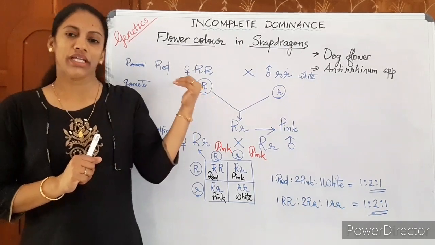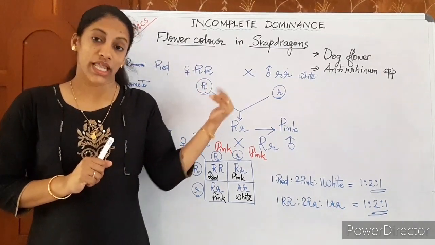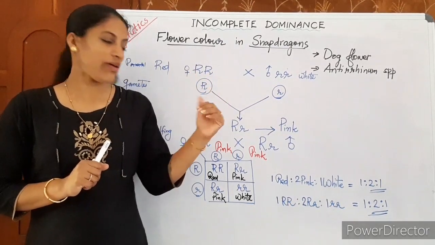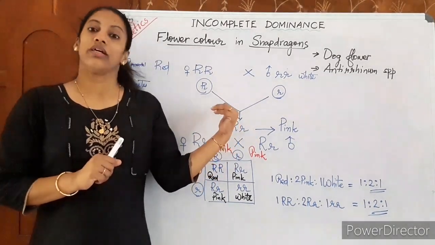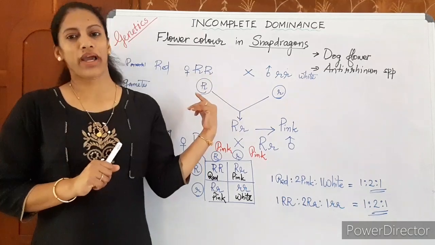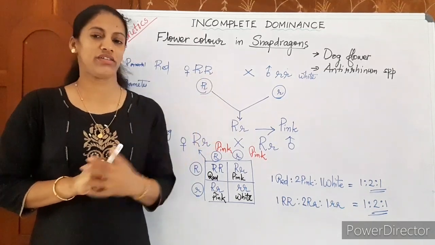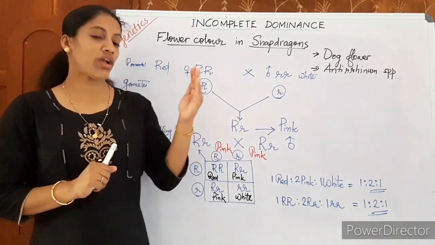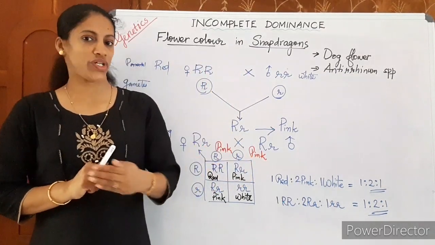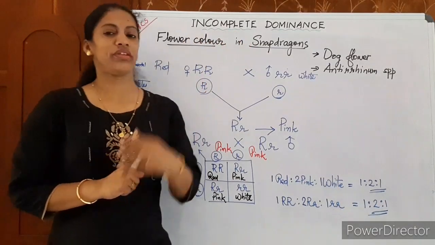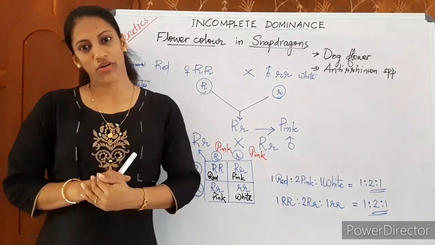Whereas in incomplete dominance, in the heterozygous condition, capital R small r here, the hybrid resembles none of the parents, because the dominant allele is not completely dominant over the other. That's what genetics says. So that phenomenon is named incomplete dominance.